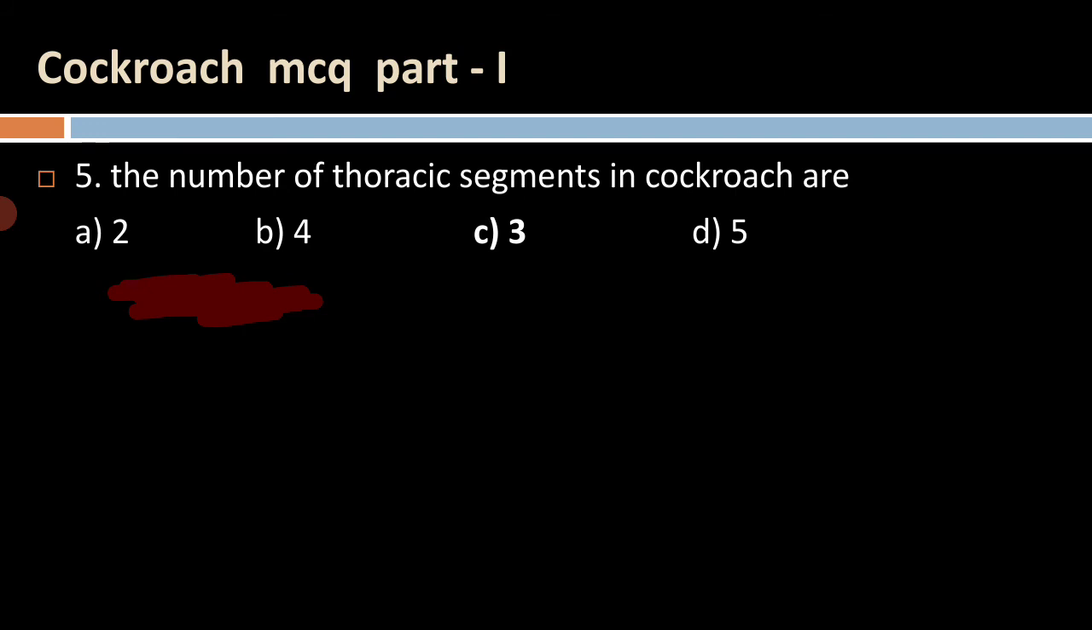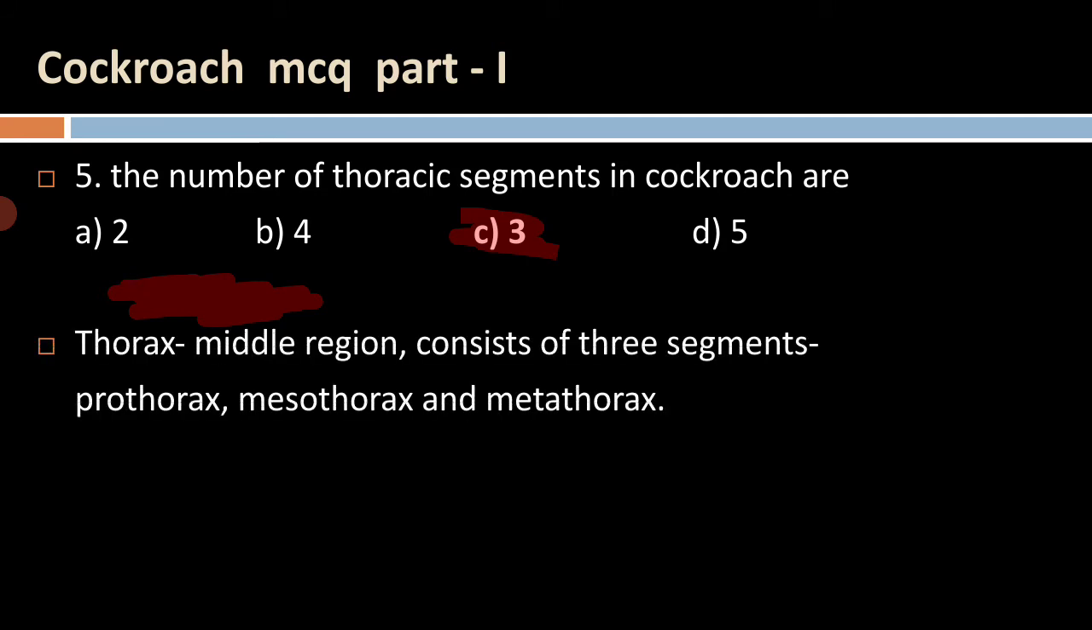The number of thoracic segments in cockroaches is A. 2, B. 4, C. 3, and D. 5. So how many segments are found in the thorax of the cockroach? They have 3 thoracic segments.